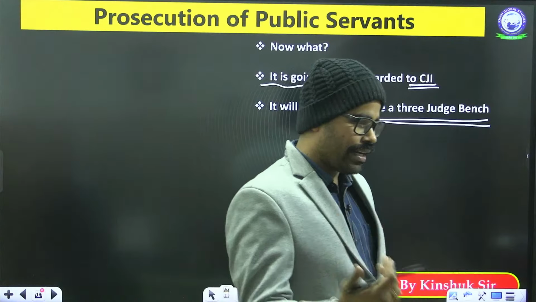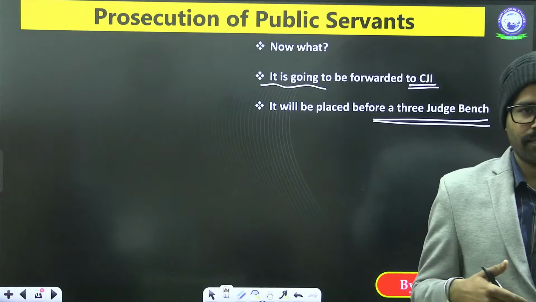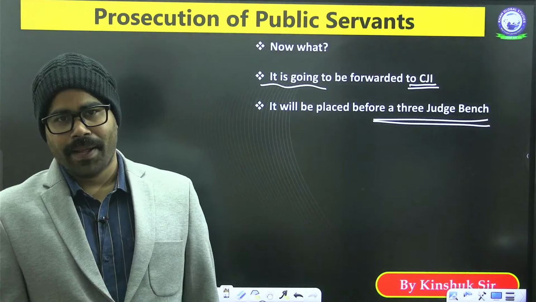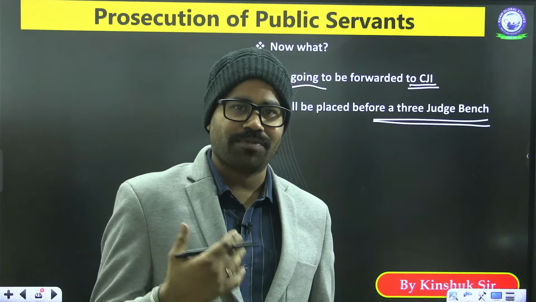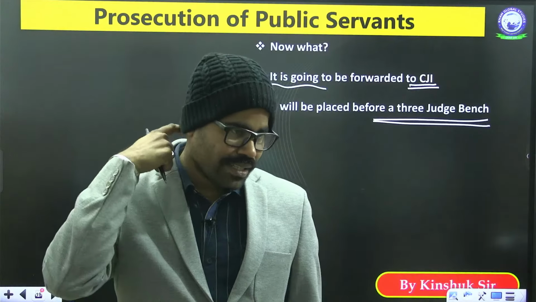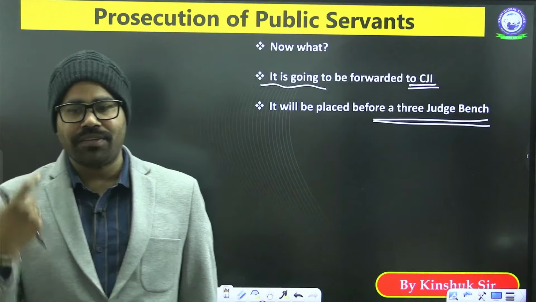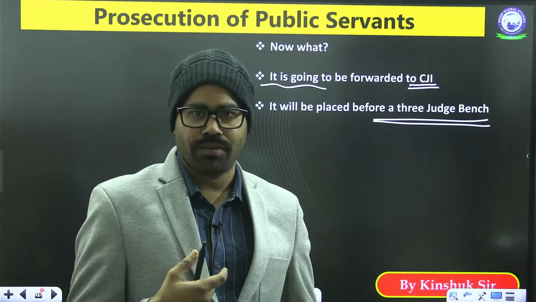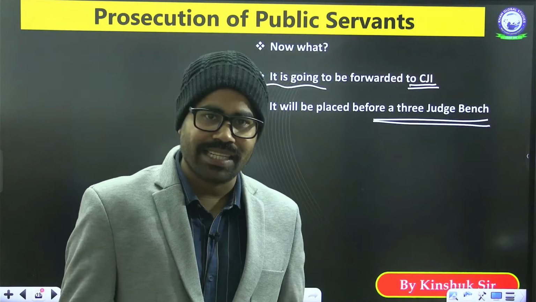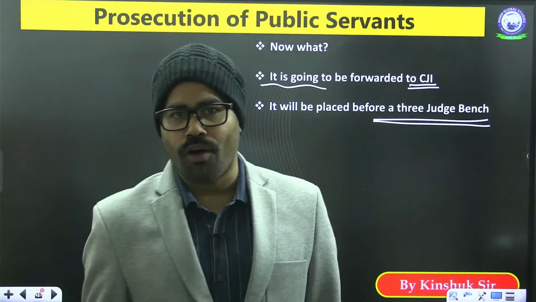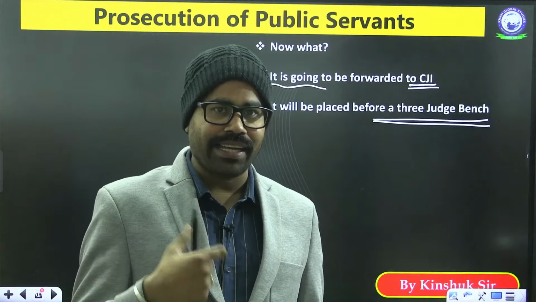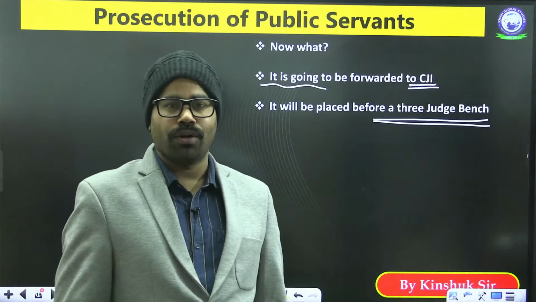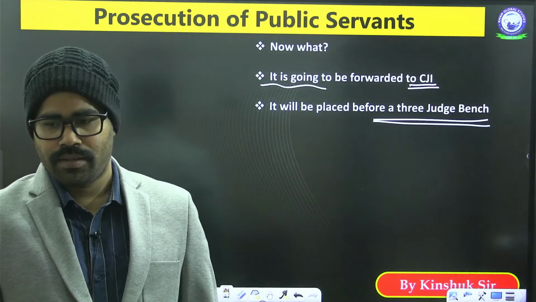At least 2 of them will say either yes or no. So this has been forwarded to the CJI, and the Chief Justice of India will put it before another bench of 3 judges, and they will decide whether Section 17A of the Prevention of Corruption Act 1988 is constitutional or not. I hope this part is clear.